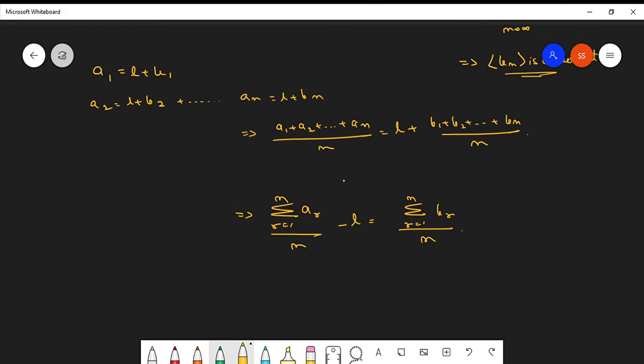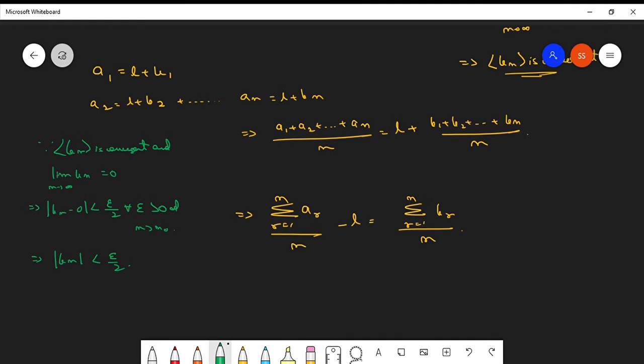One more thing, let us do it here only. Since the sequence b_n is convergent and its limit is 0, what can we say? The modulus of b_n minus 0 is less than epsilon over 2 for all epsilon greater than 0 and n greater than some n naught. Clear? So from here what we get is that the modulus of b_n is less than epsilon over 2. Let us keep this like this.